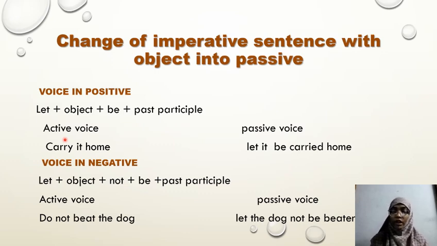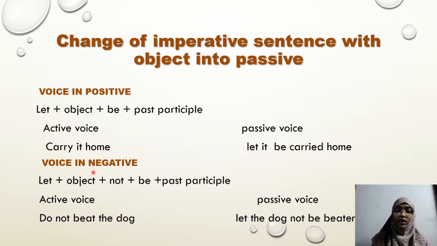We have to convert this sentence into passive voice. As this is positive, we use the above structure and change it into a passive sentence. Let it be carried home. Here we used let, the object is it, then the be form, and the past participle is carried home.